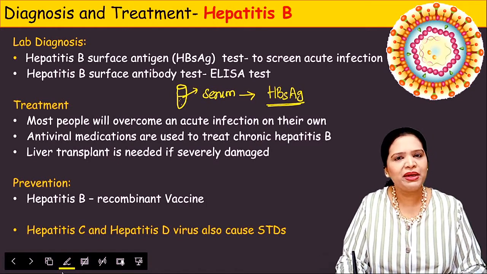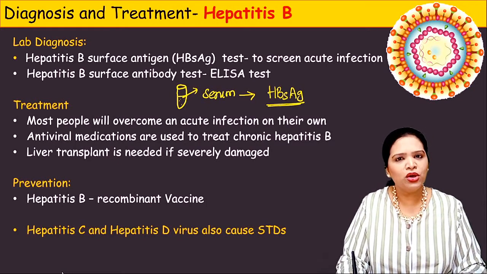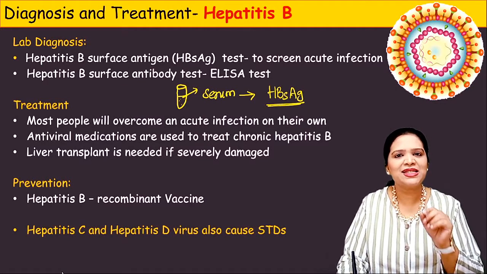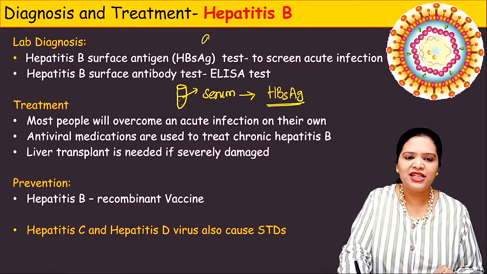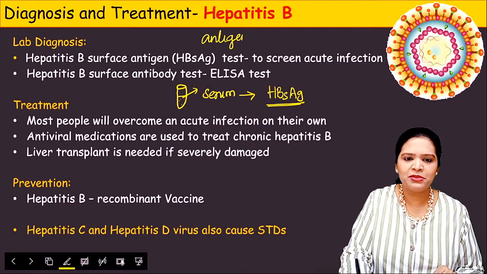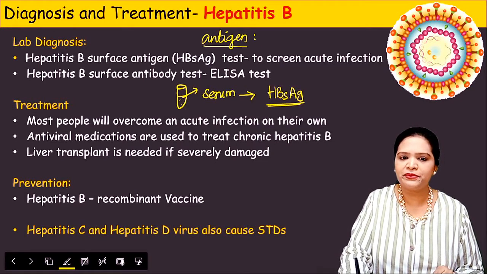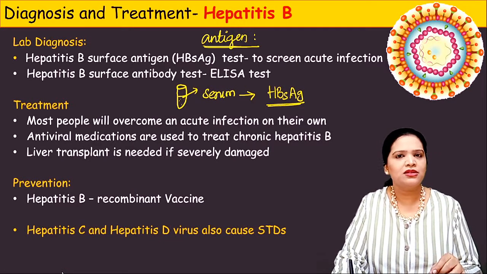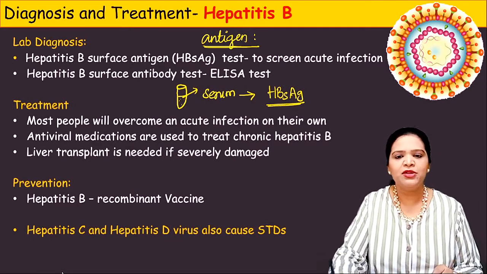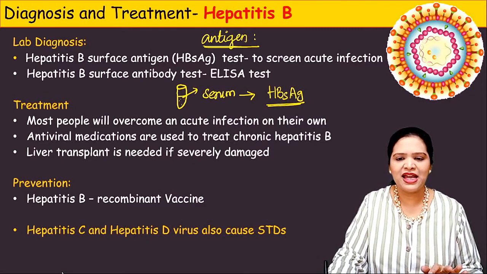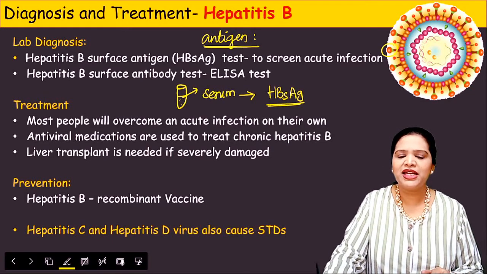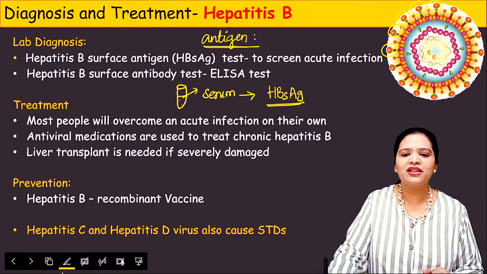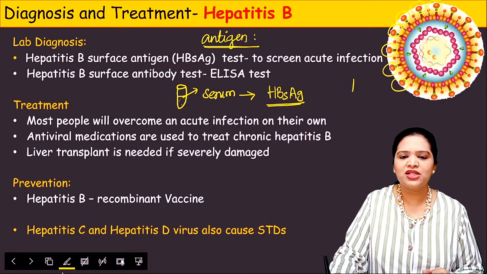Okay. So what is hepatitis B surface antigen? We know that every microorganism has a specific antigen. What is antigen? Antigen is a substance which induces antibody in the body, right? Antigens are generally proteins. Sometimes they will be glycoproteins like this. So every organism has an antigen. Here, this is the hepatitis B virus. Here you could see these red color structures. These are the viral surface antigen. This we call hepatitis B surface antigen.